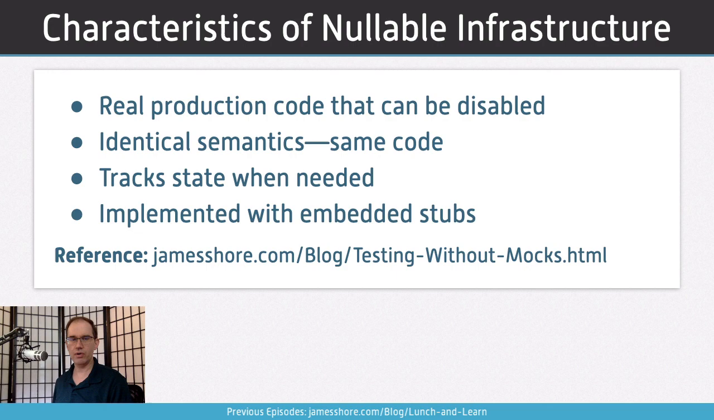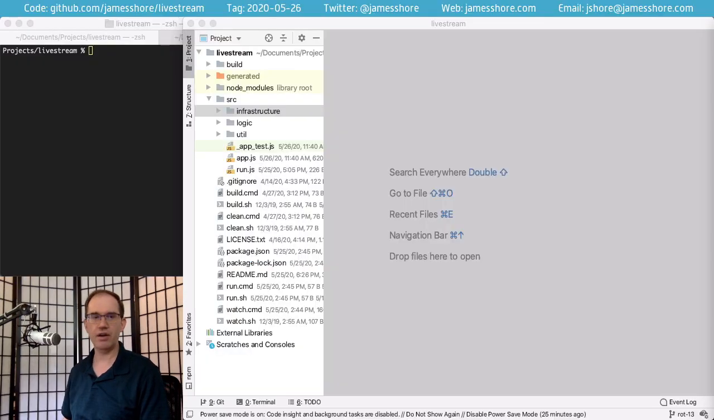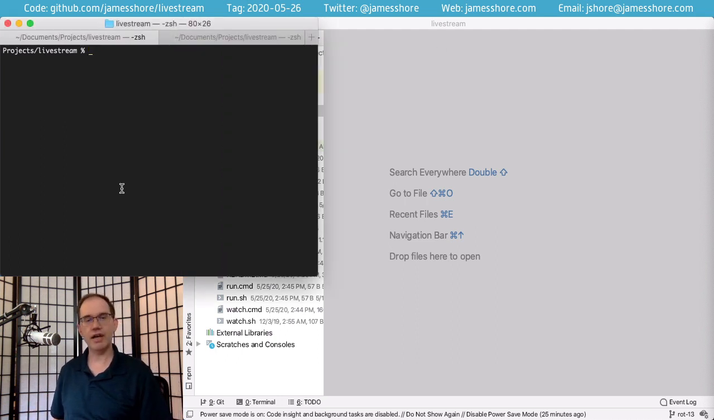If you'd like to follow along, again, you can do that by going to github.com/jamesshore/livestream. Check out the tag 2020-05-26. At the end of the stream, I'll be checking in the finished results with the tag 2020-05-26-end. If you'd like to follow along, you'll need to have node.js installed because this example is written in JavaScript. This is not really a JavaScript stream. I just use that as an example, but everything I'm going to show you here does work in other languages as well.